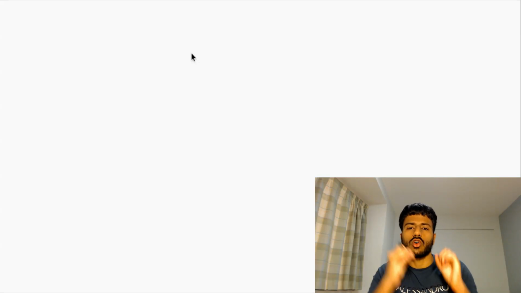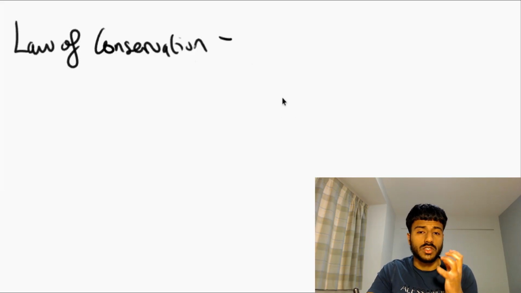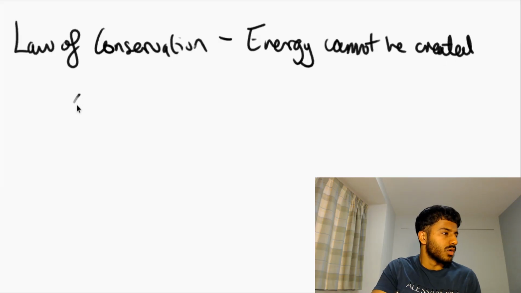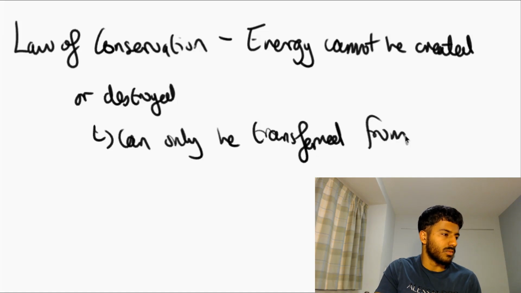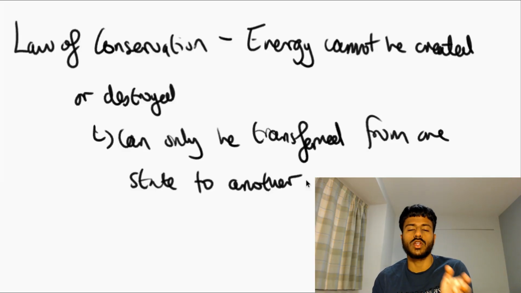So today we're going to be looking at conservation and dissipation of energy. Now, last time we looked at the law of conservation of energy, but let's remind ourselves as to what that is. Now, the law of conservation says energy cannot be created or destroyed. It can only be transferred from one state to another. Now, this here is a very important statement that you need to memorize for your exam.